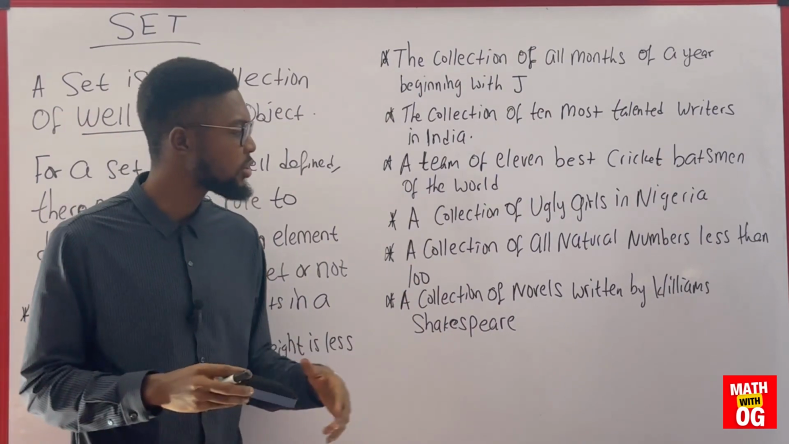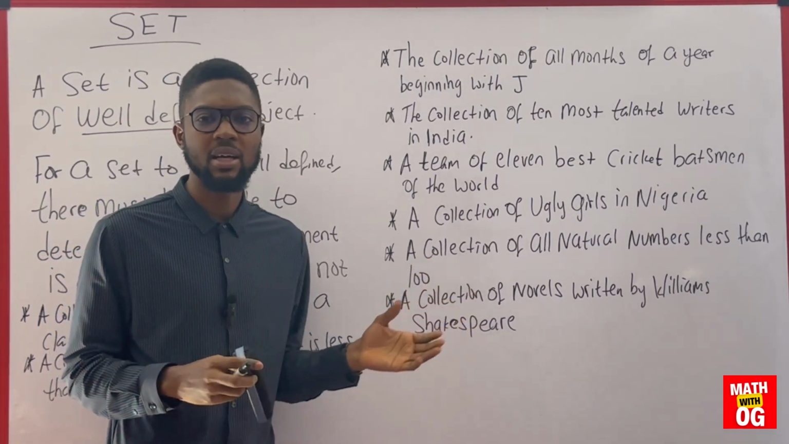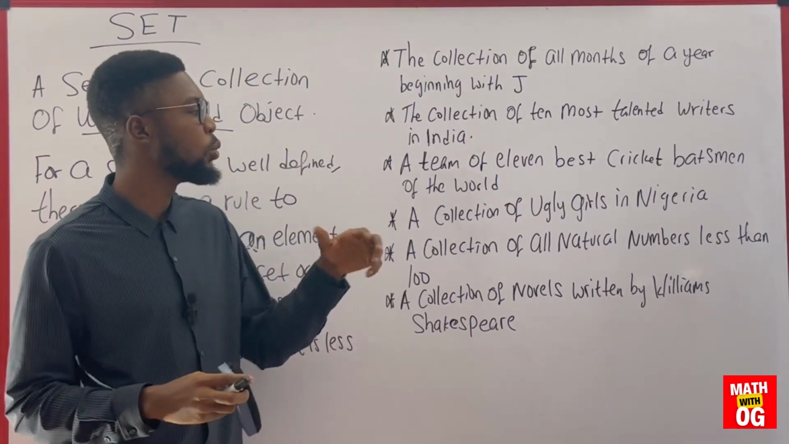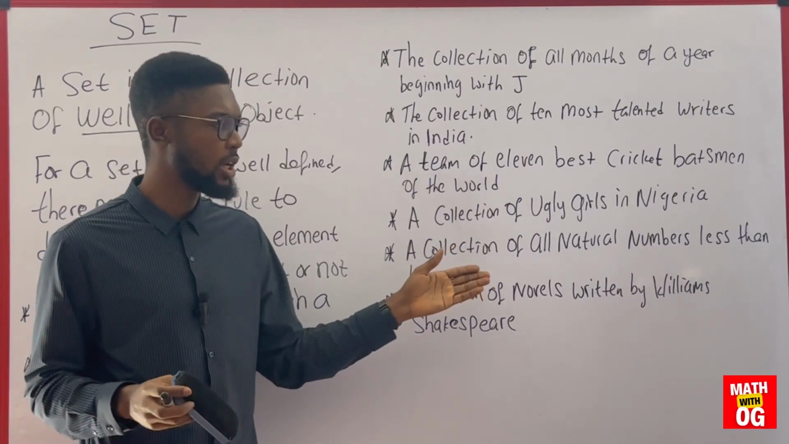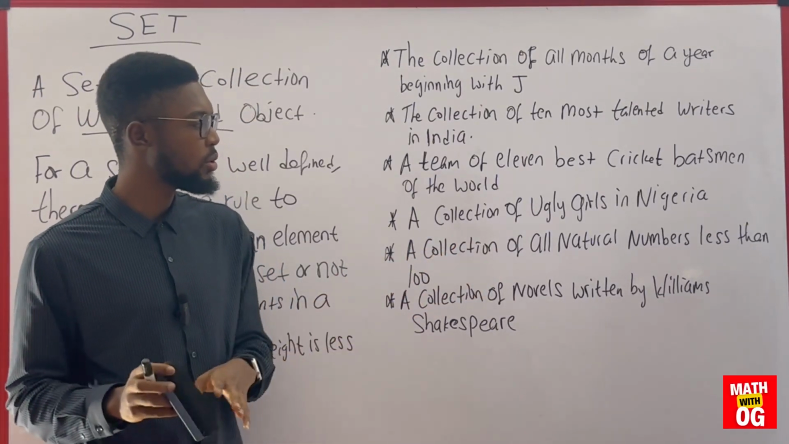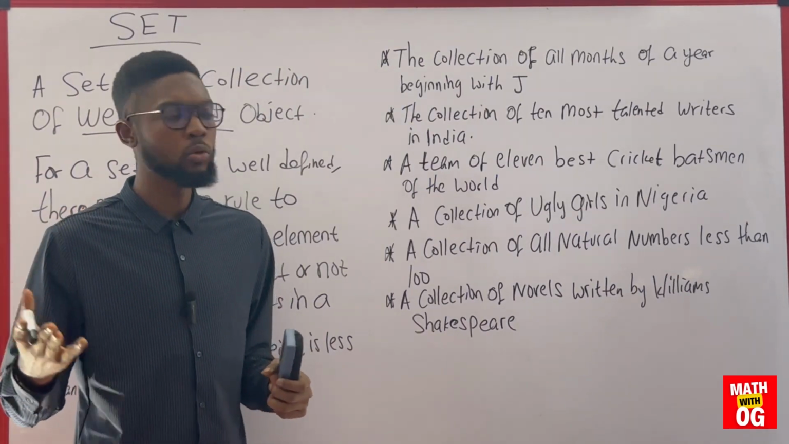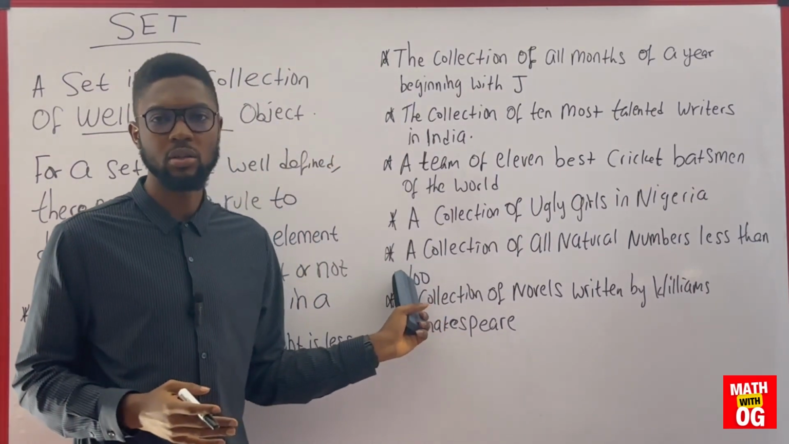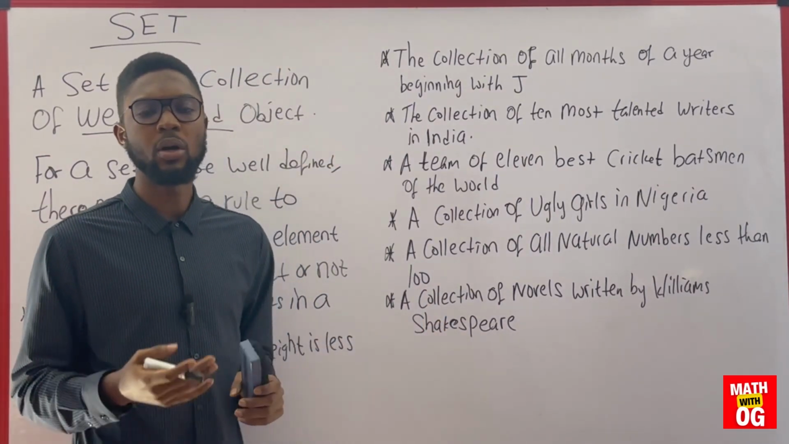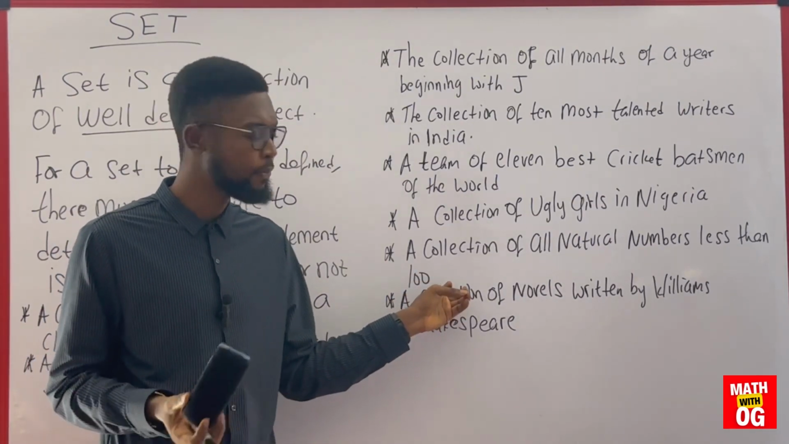Next one, a collection of all natural numbers less than 100. Natural numbers are simply positive whole numbers. We'll get to the set of real number system, and when we get there, you'll understand what natural numbers are. But for now, just know that natural numbers are positive whole numbers. So we can list all the positive whole numbers that are less than 100. So this one is well defined. We can tell if an element is a member of the set or not.